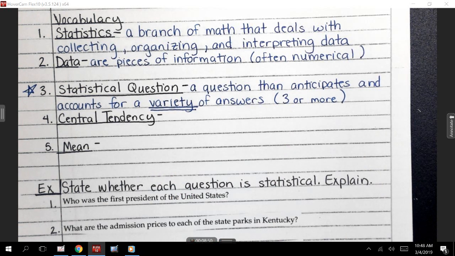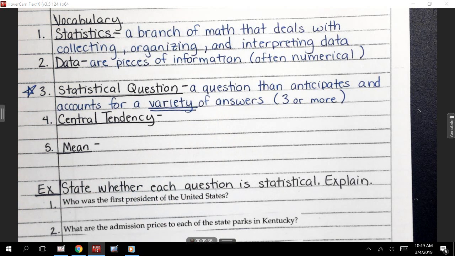What if I asked every student in this classroom, what color socks are you wearing? Is that statistical or is it not? Javon? Yes, it is. Why is that now a statistical question? Because now I'm going to get a bunch of answers. Like I might ask Gabby, and Gabby's going to say purple. Maya's going to say black. Ethan, black. Jason, white. So I'm going to get a bunch of different answers there. Are they giving me a number? No. But could I keep track of how many people had purple socks, and how many people had black socks? So do you see how even if I'm not getting a number, I'm going to keep track of that data and find out how many it is?